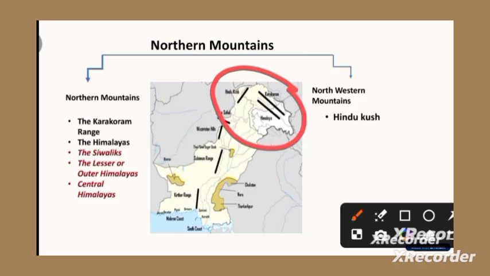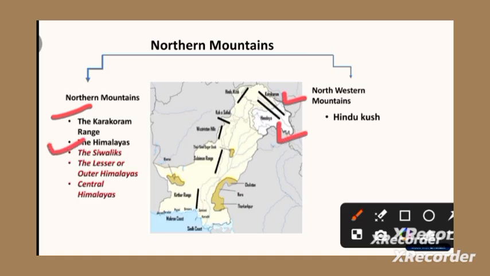Basically this is in the northwest side, but altogether we study the whole term as Northern Mountain. There are 3 mountainous ranges in Northern Mountain. The first is Karakoram, as you can see here. The second is Himalayas, which is here, and the last Hindu Kush, which is here.